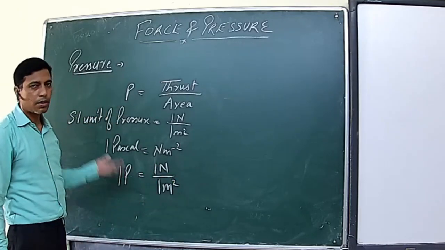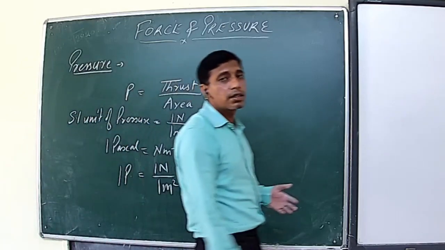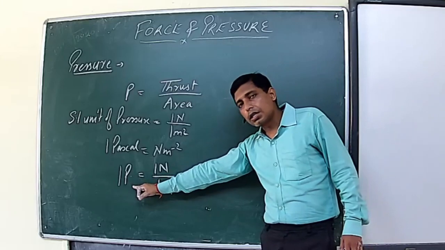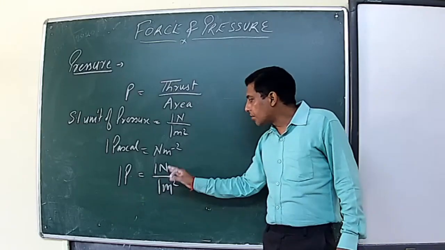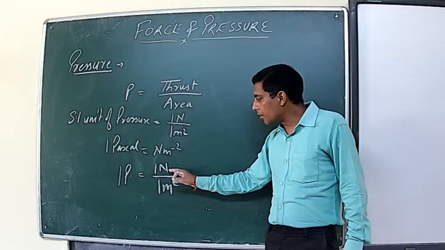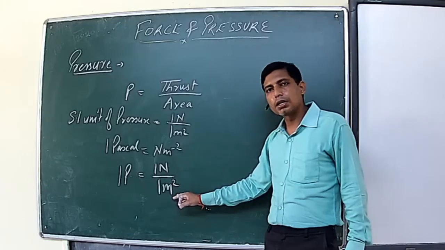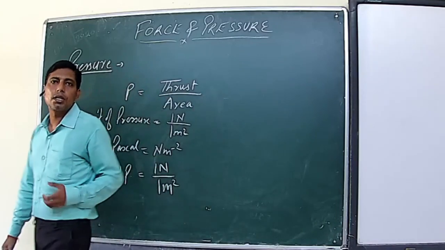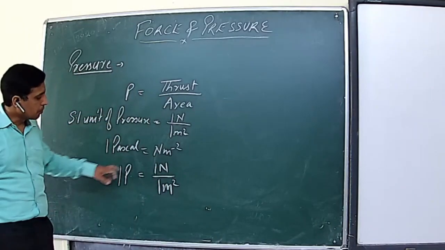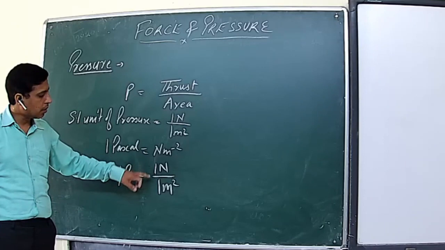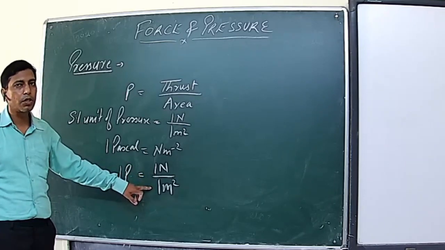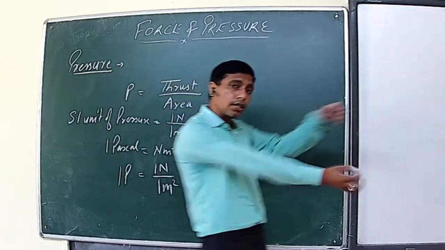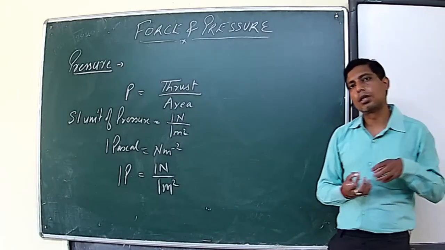Sometimes in exams the question is asked, define the SI unit of pressure, that is Pascal. So you can say that the pressure is said to be 1 Pascal if a perpendicular force of 1 Newton acts on an area of 1 square meter. This is how we will define Pascal. Here the surface area is basically the area of contact between the two bodies.